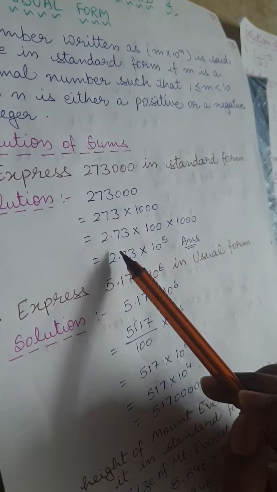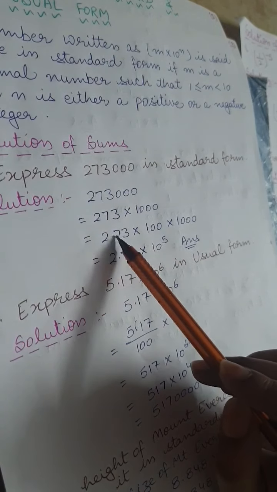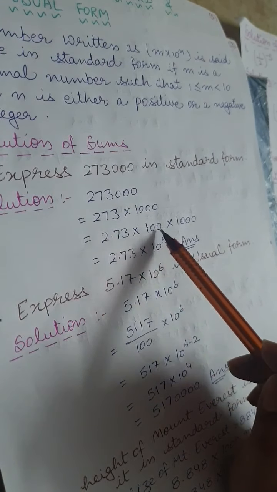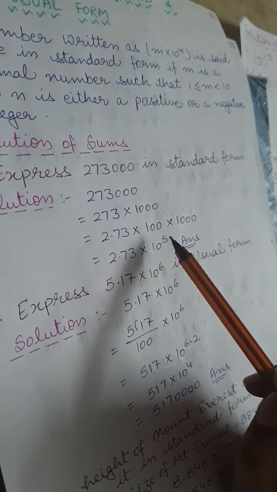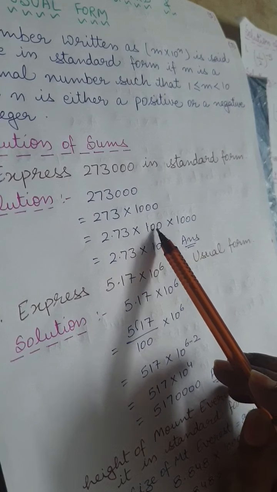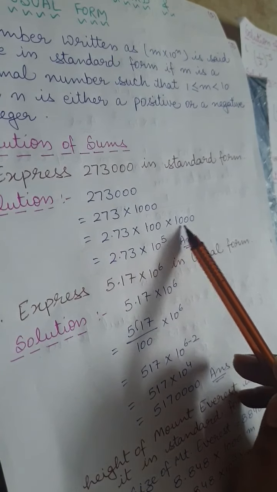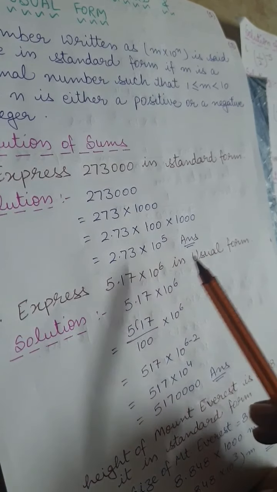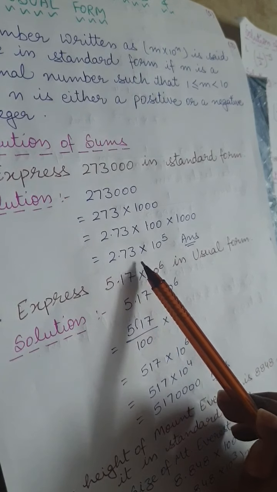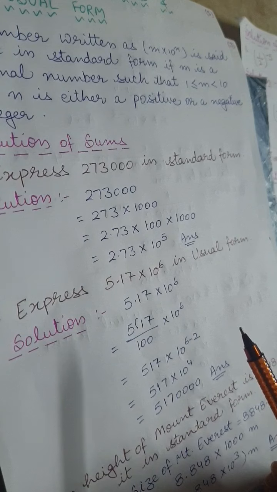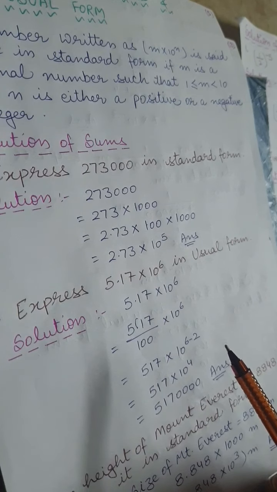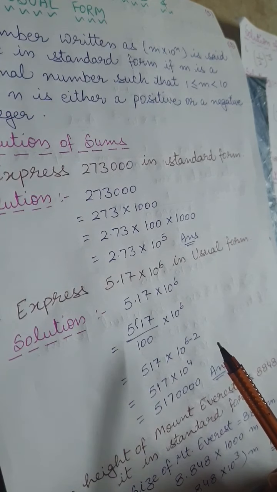So there will be no effect. Fine. 2.73 multiplied by 100 and 3 zeros are already given. So now how many zeros are there? 1, 2, 3, 4, 5. So what we can write? 2.73 multiplied by 10 to the power 5. That is the solution. Clear?